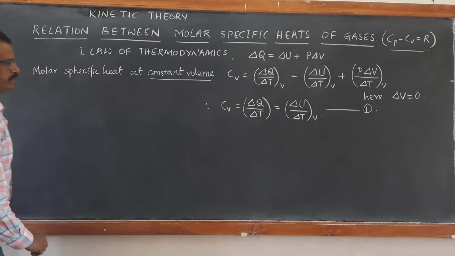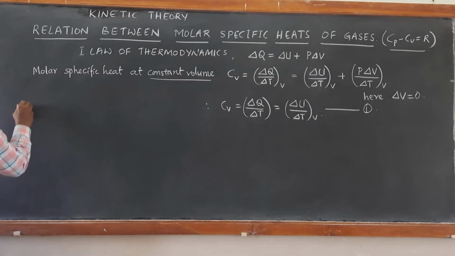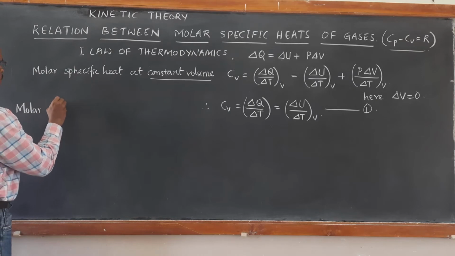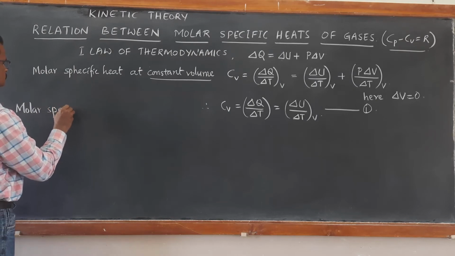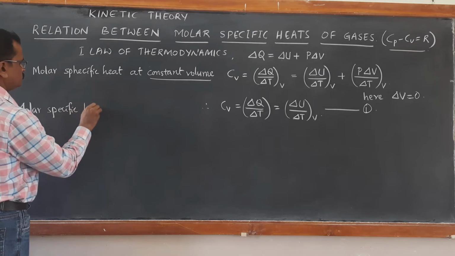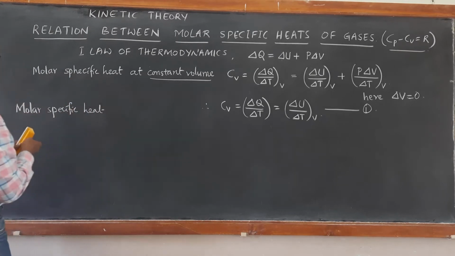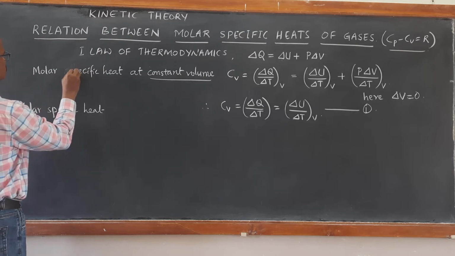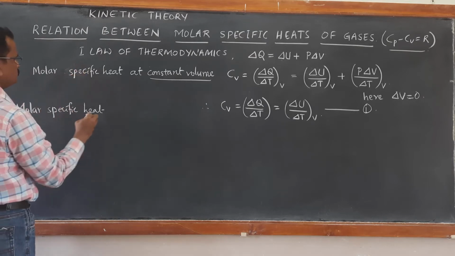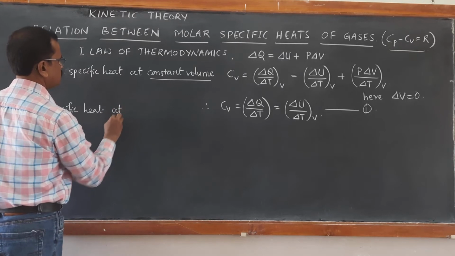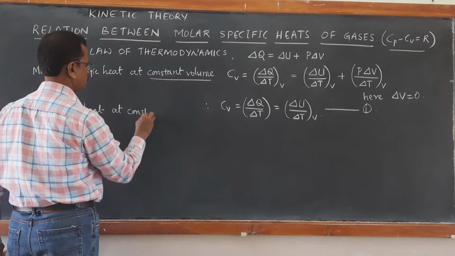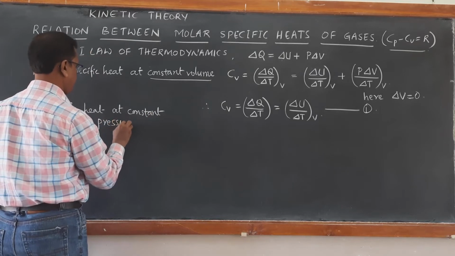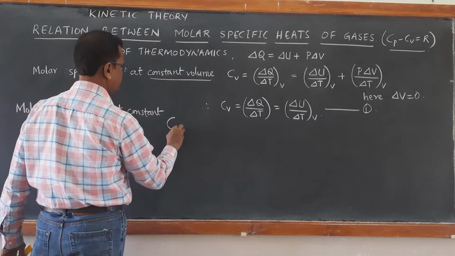Now in the same way we will define the molar specific heat at constant pressure. It is denoted by Cp.